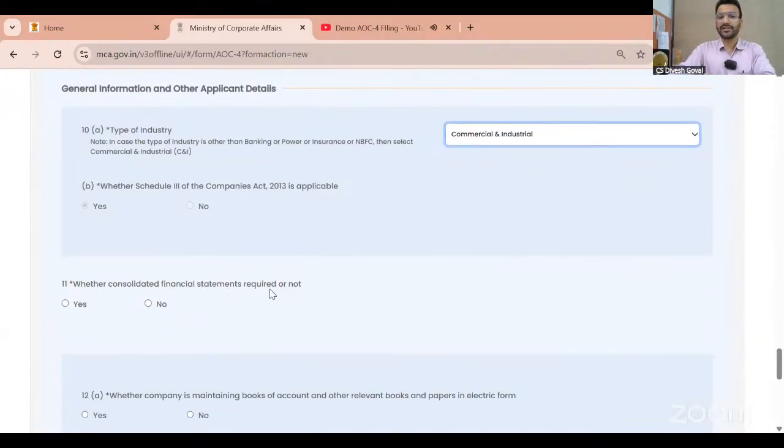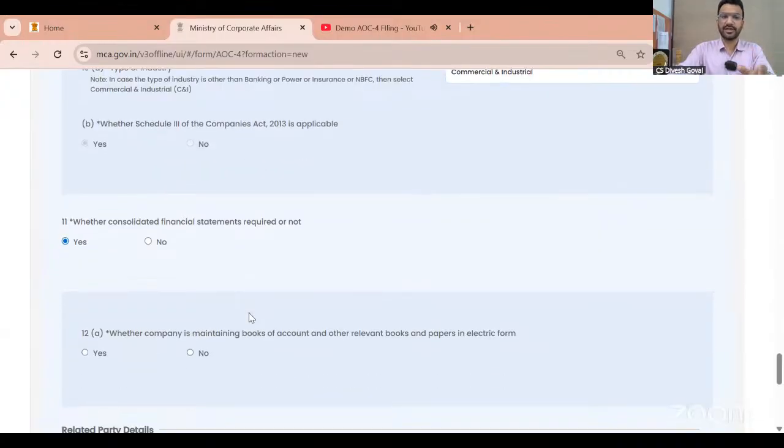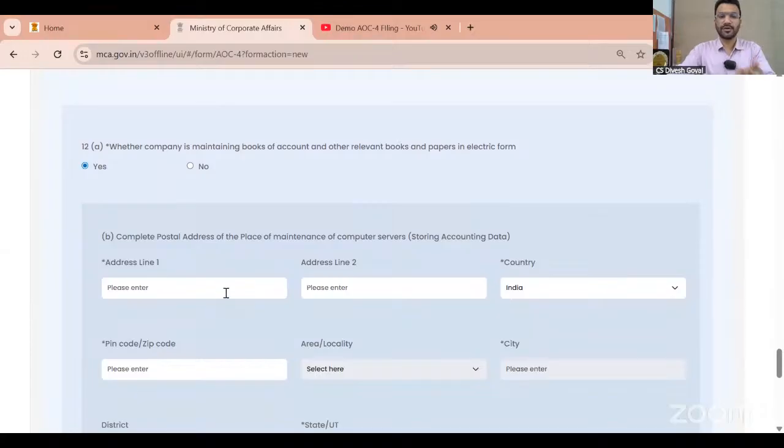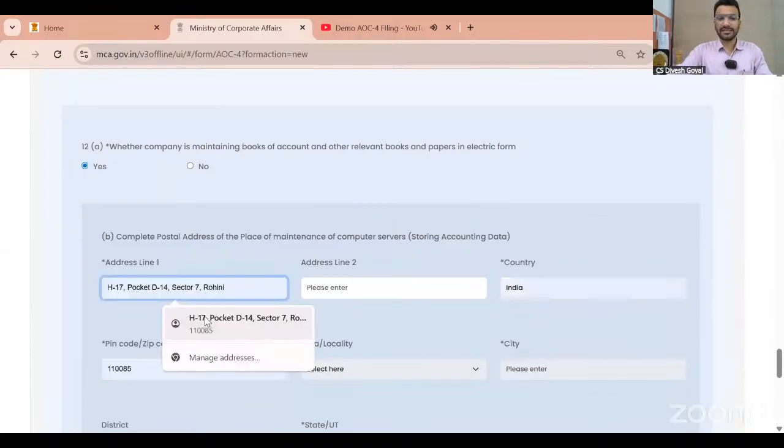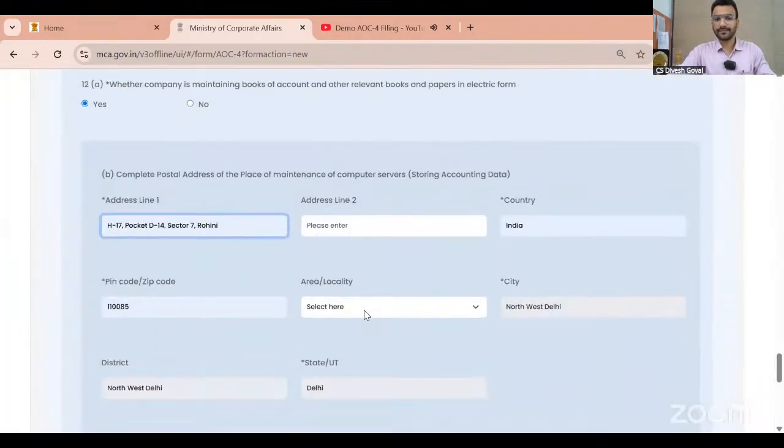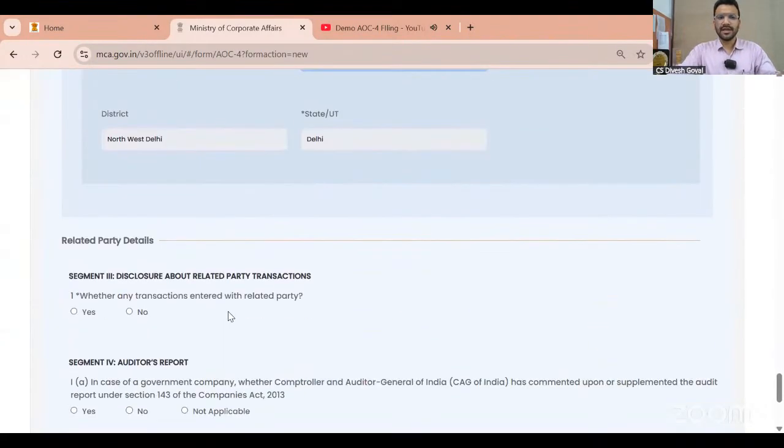Whether consolidated financial statement required or not. Although this is a small company, just to show a demo, I have already selected yes, I have a subsidiary. So I have to select yes, I'm preparing the consolidated financial statement also. Whether company is maintaining books of account in paper or electronic form, as on date 99.99% companies are preparing everything in electronic mode. So I have mentioned the electronic mode. I'm just mentioning random information.